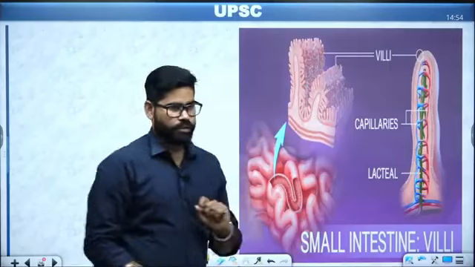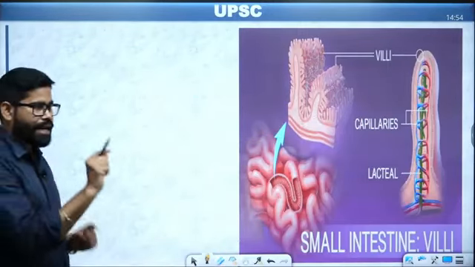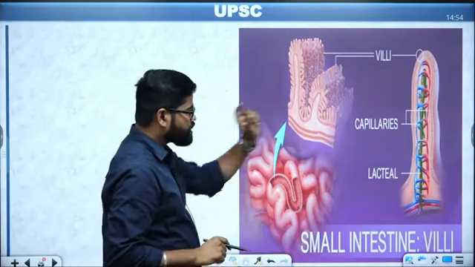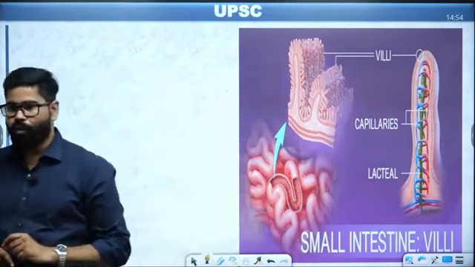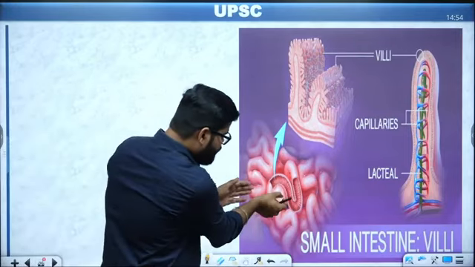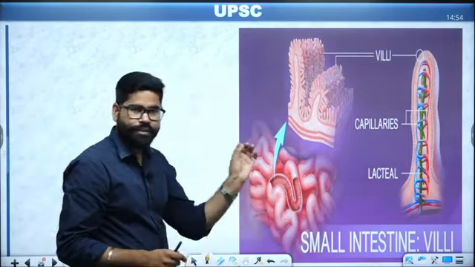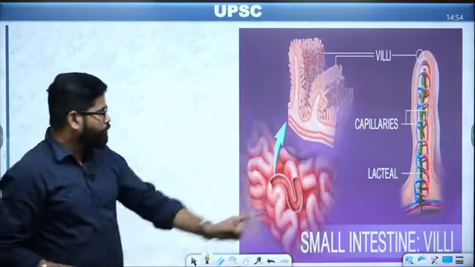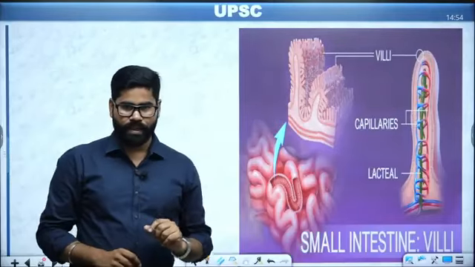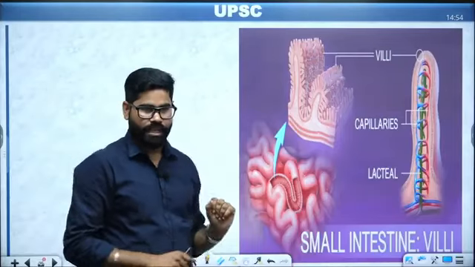See this portion. You will find a finger-like outgrowth on the walls of this small intestine. If you see the real small picture, it is like a tube. Inside it, you will find very fine particles. If you magnify it, it will look like this, finger-like outgrowth on the wall of the small intestine.